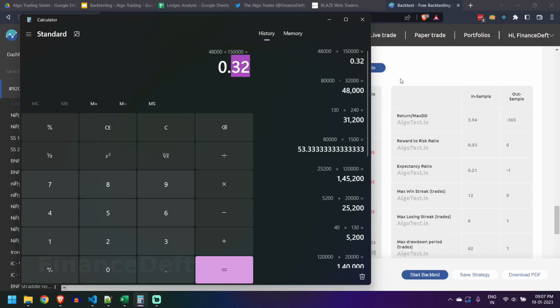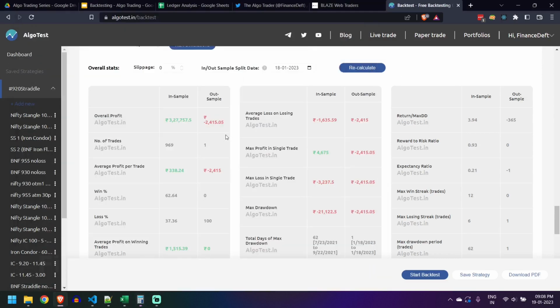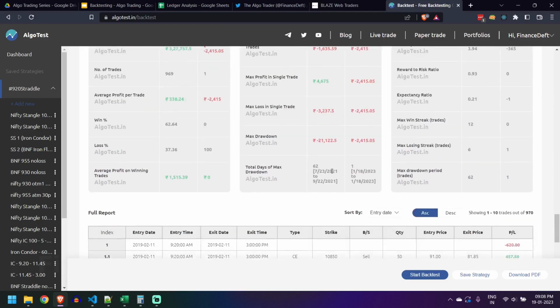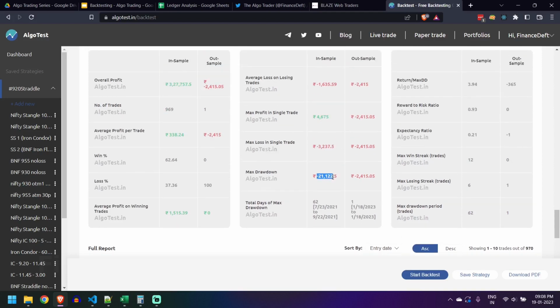Of course, you can increase the lot, and then the charges will be almost similar because of the flat brokerage, and you can increase your net returns. So that is why it's always recommended to trade this strategy with minimum two lots. If you're trading one lot, there are high chances that you will end up losing most of your profit as charges.